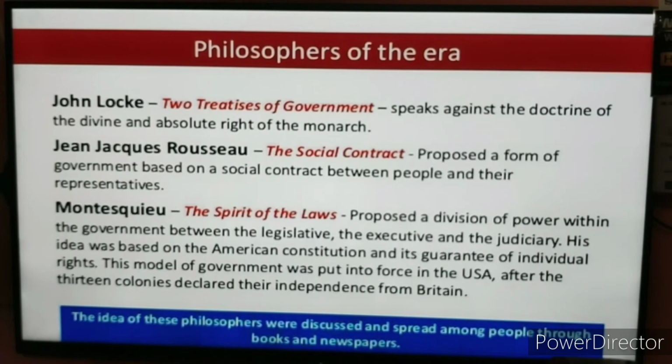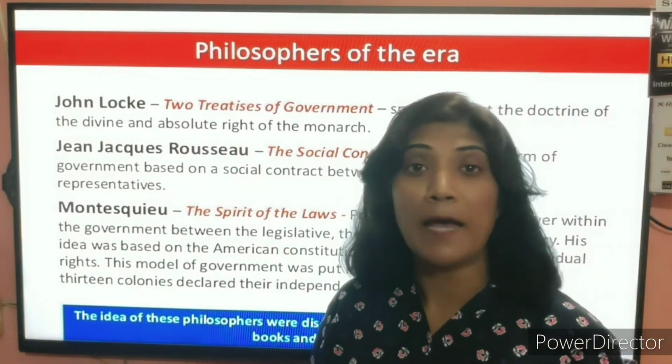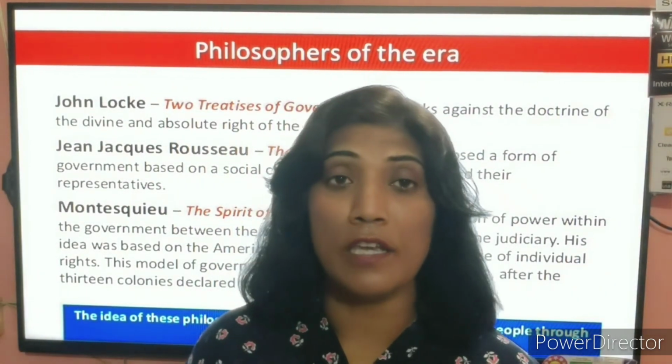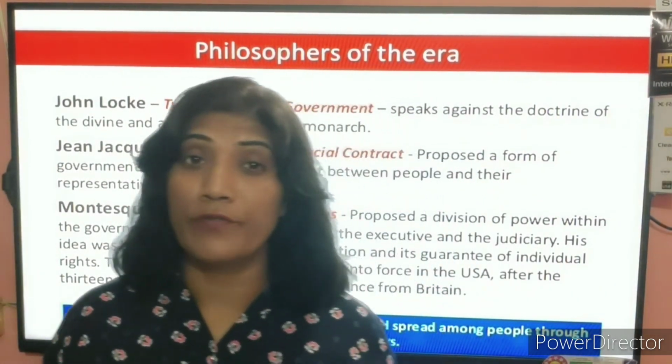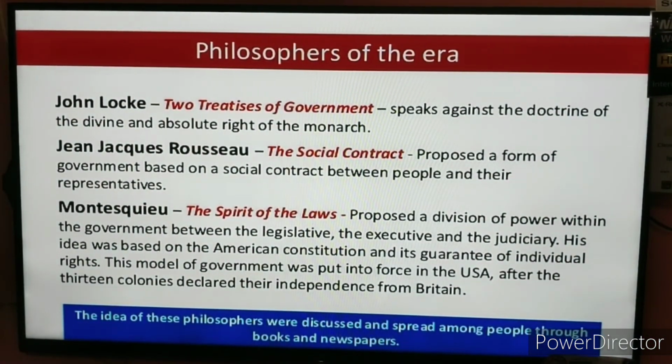Two Treatises of Government was written by John Locke. In this book, John Locke has highlighted that the doctrine of the divine and absolute right of the monarch is not acceptable. A king cannot enjoy all the divine rights and absolute rights, and he was totally against all such rights of the monarch.